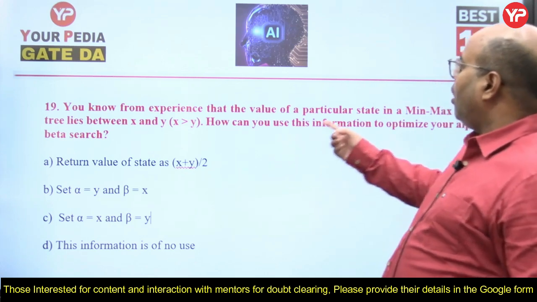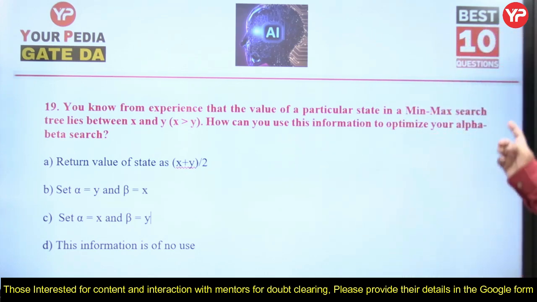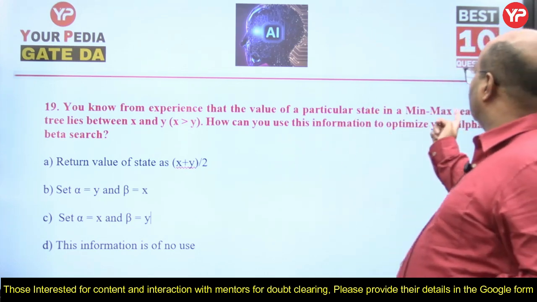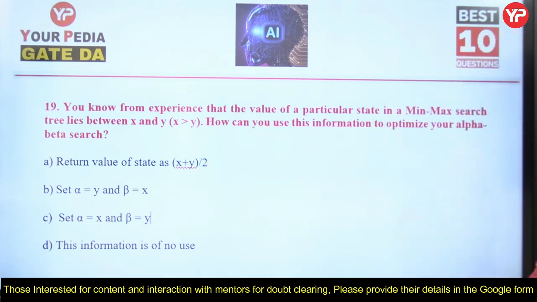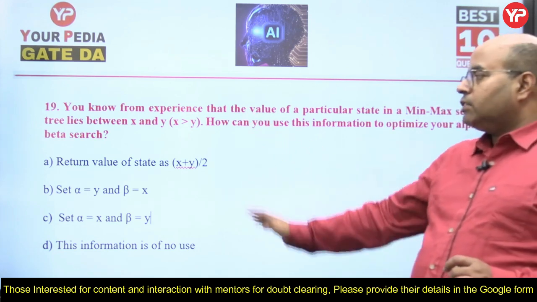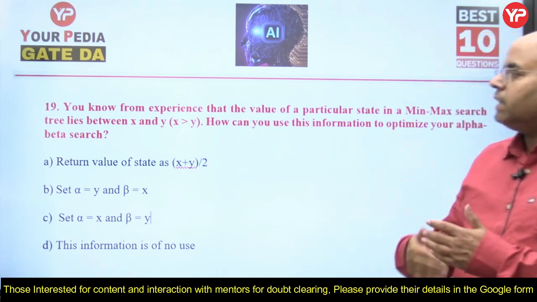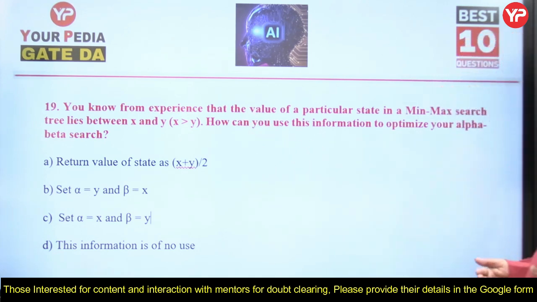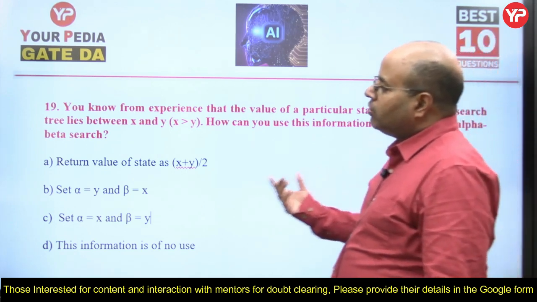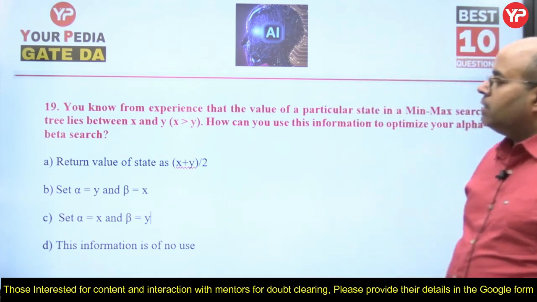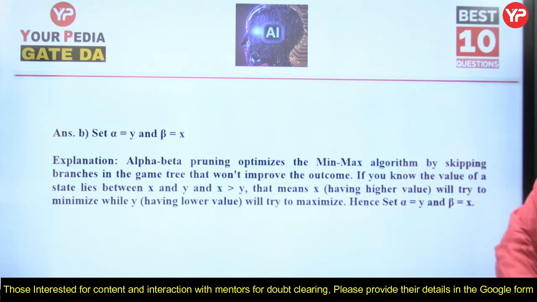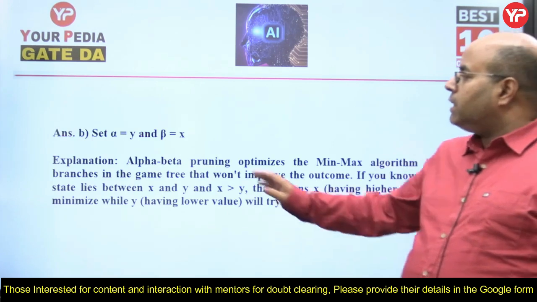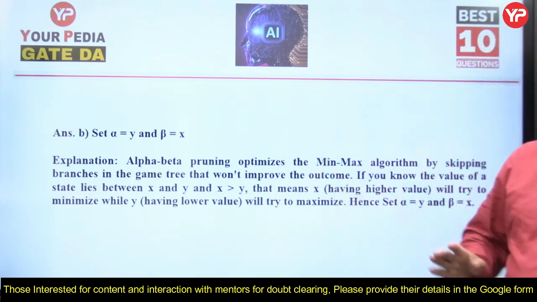So now how can you use this information about Minimax search, that the value lies between x and y, where x is greater than y? Return the value of the state as (x plus y) by 2, or set alpha equal to y and beta equal to x, or set alpha equal to x and beta equal to y, or say this information is of no use. So how to solve this? The answer is: set alpha equal to y and beta equal to x.